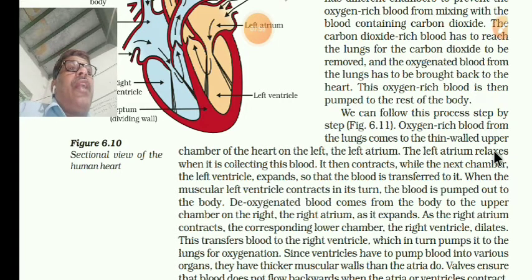The left atrium relaxes while collecting this blood, then it contracts, while the next chamber, the left ventricle, is expanding so that the blood is transported to it. When the muscular left ventricle contracts in its turn, the blood is pumped out to the body.